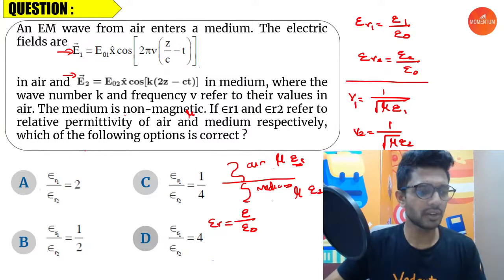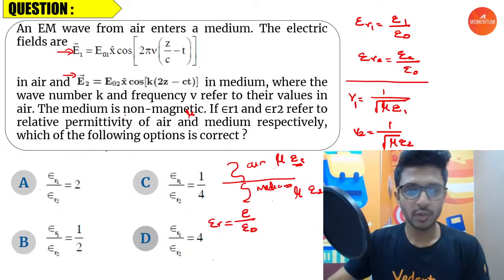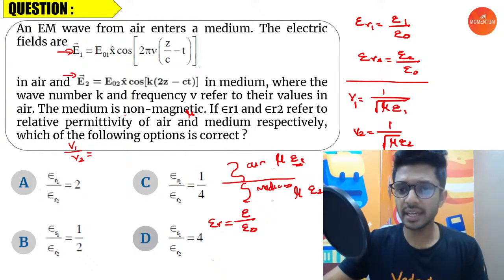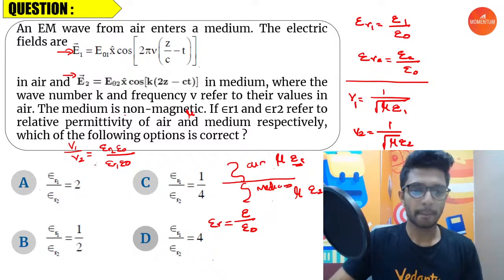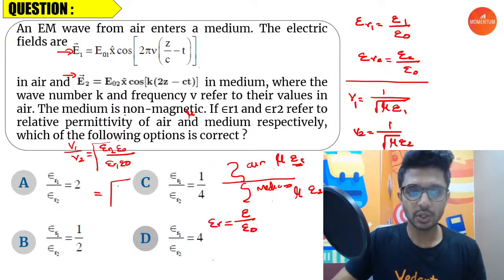I hope it's fine for everyone. So V1 by V2 is equal to, E2 can be written as ER2 into epsilon naught. So ER2 into epsilon naught by E1, which is ER1 into epsilon naught. So with the root, epsilon naught cancels, that is root of ER2 divided by ER1.